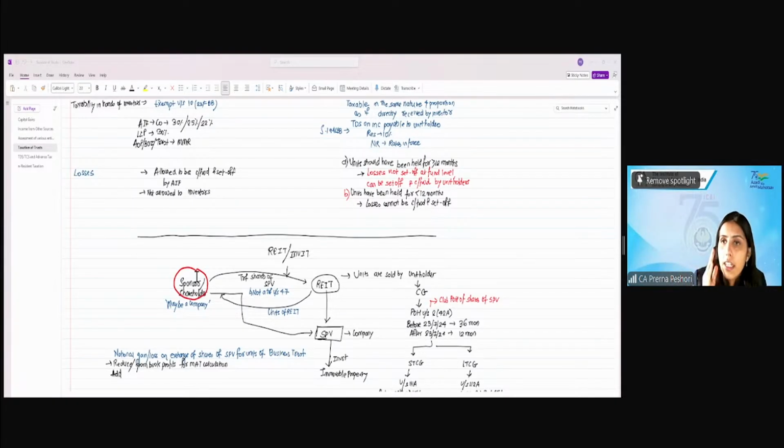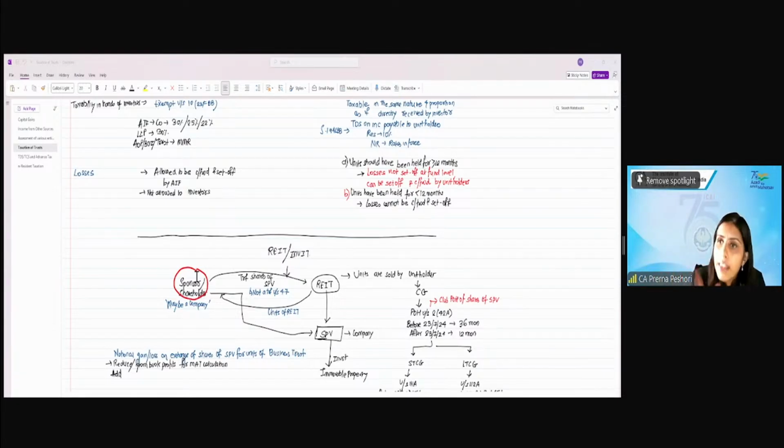Now, when one company transfers the shares of another company in exchange of the units of REIT, as per the accounting standards, it will recognize in the books of accounts notional gain or loss on the transfer of shares in exchange of the units of REIT. Yes or no? Now, if in the books of accounts they recognize the notional gain or loss, MAT will be applicable on that because MAT is on the net profit as per the P&L account, right?